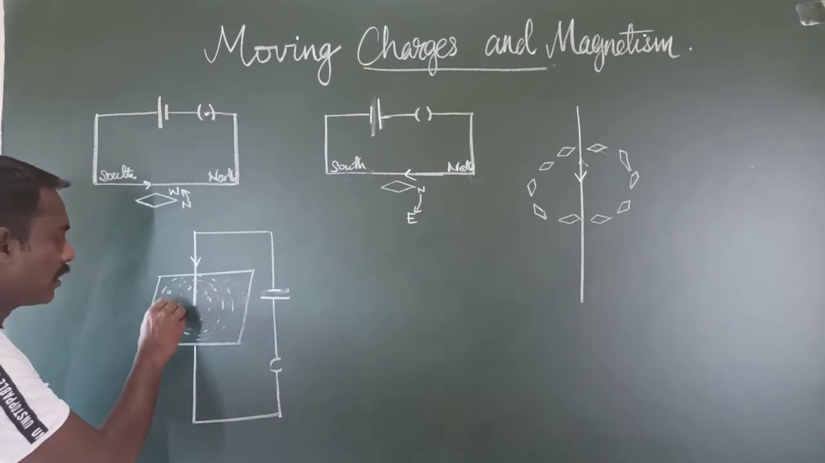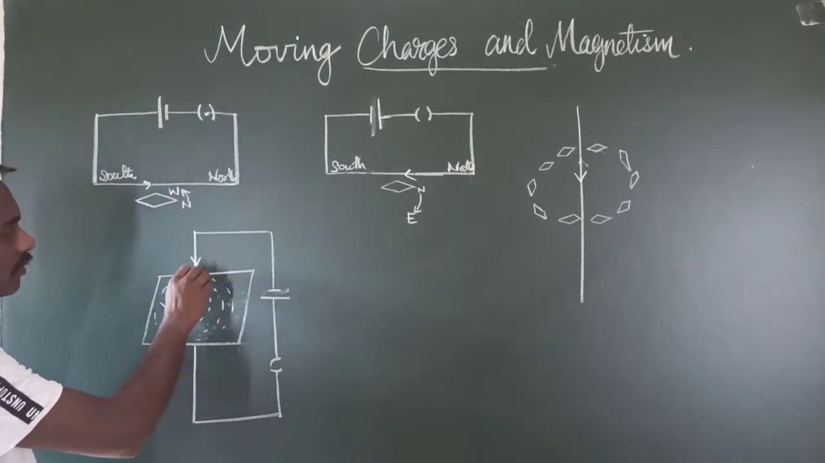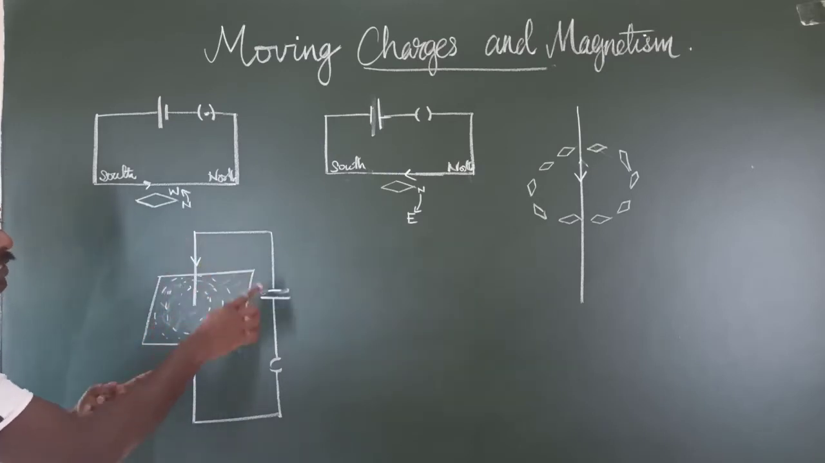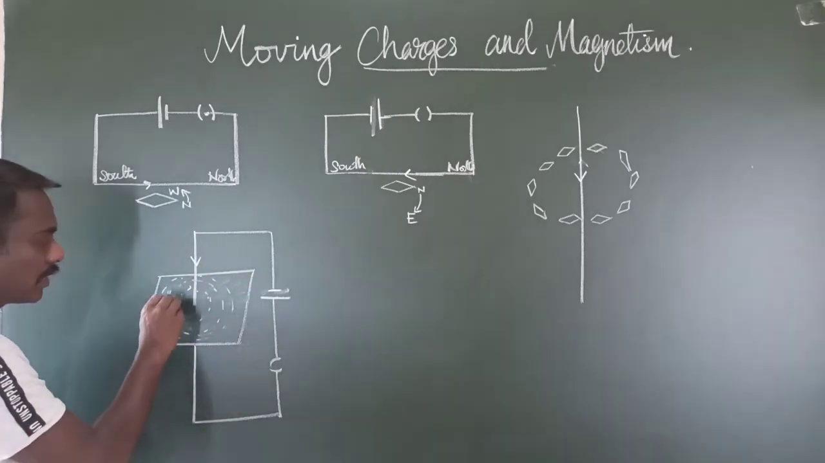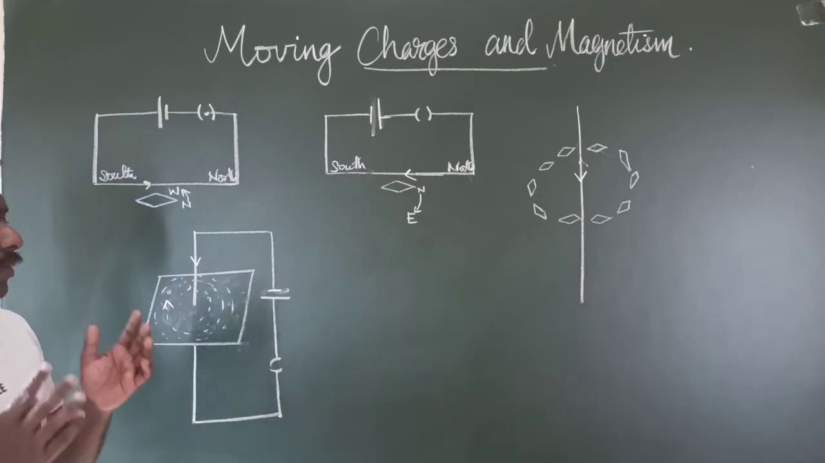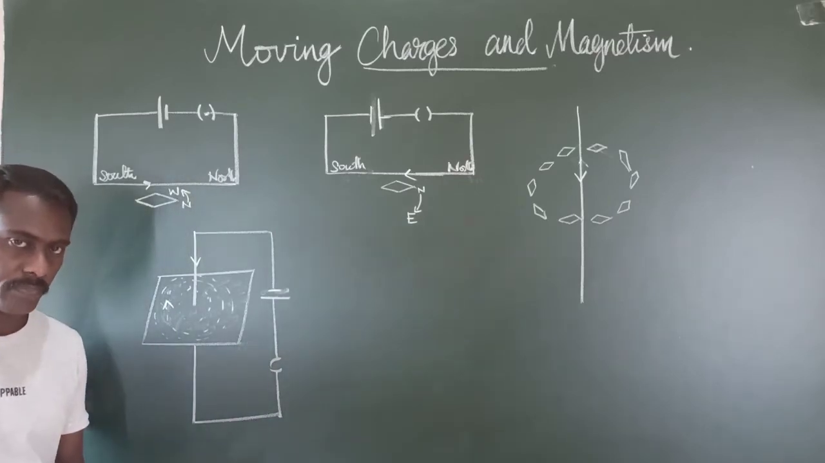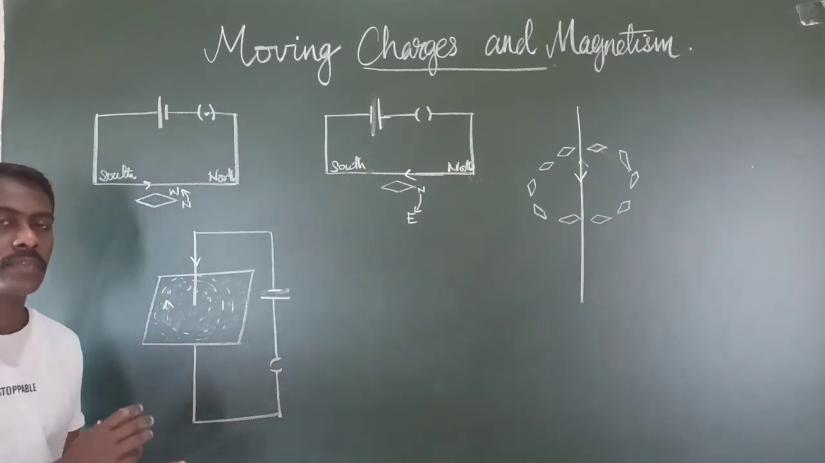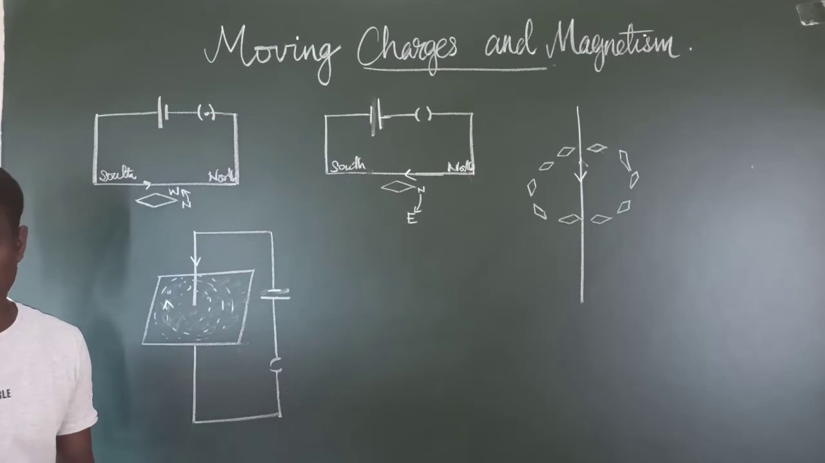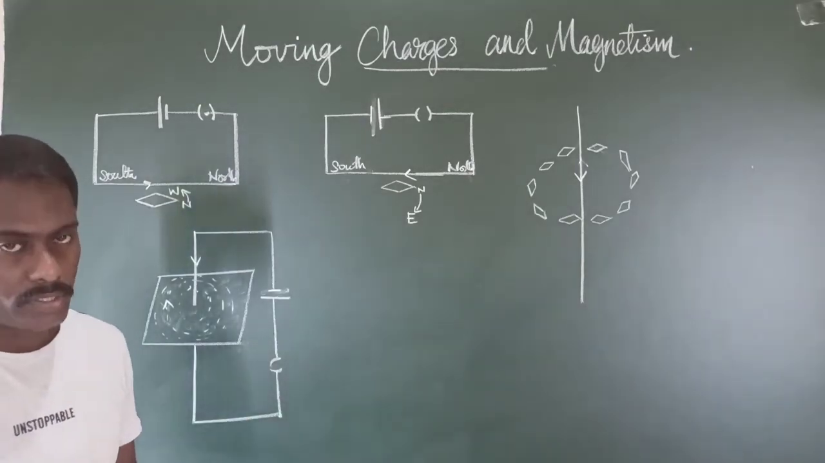In the first case, if it was in this direction, then anti-clockwise direction, and when the direction of current is reversed, then what happens? They arranged in the clockwise direction. So when the direction of electric current is reversed, then the direction of the magnetic field is also reversed. So that was the conclusion made by Oersted.